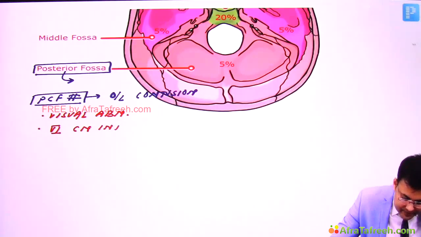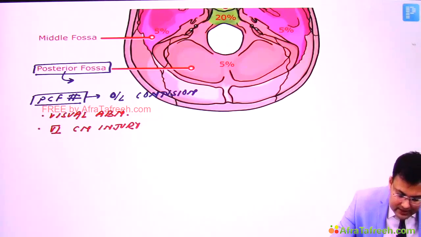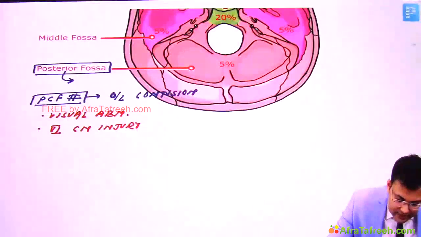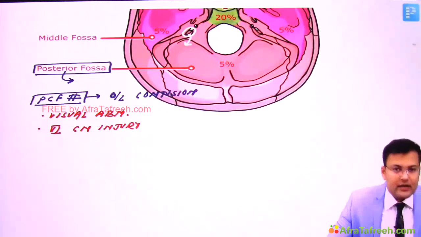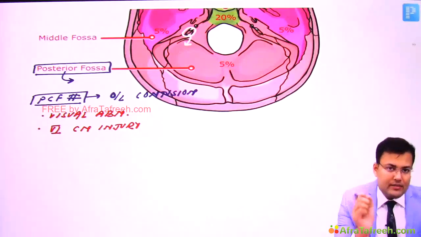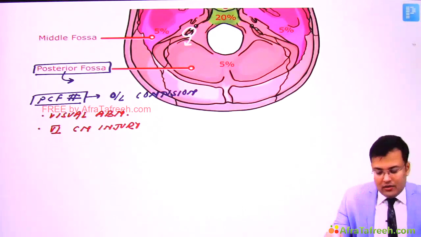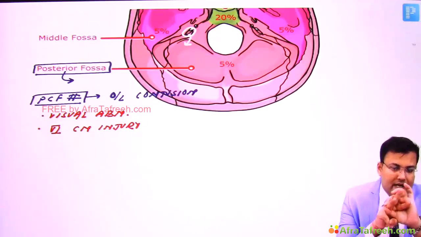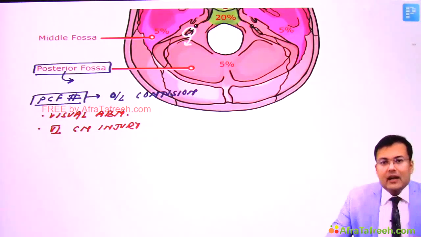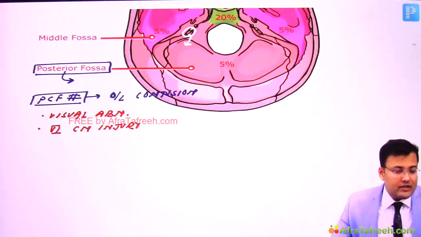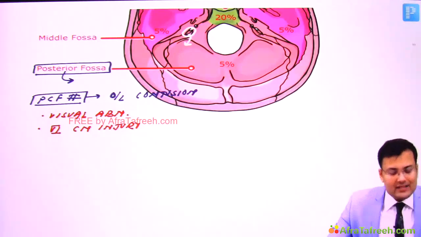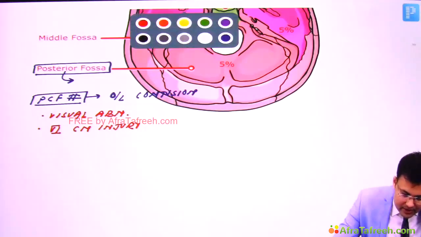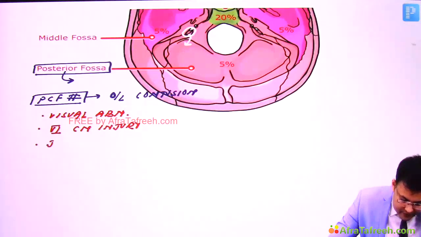cranial nerve injury, and we discussed that this is the jugular foramen, and the posterior part of jugular foramen is formed by occipital bone, and that's why there is injury to the nerves which pass via jugular foramen, 9th, 10th and 11th cranial nerve, and this is known as jugular foramen syndrome, also known as Vernet syndrome. So what is the other problem? These patients have jugular foramen syndrome.